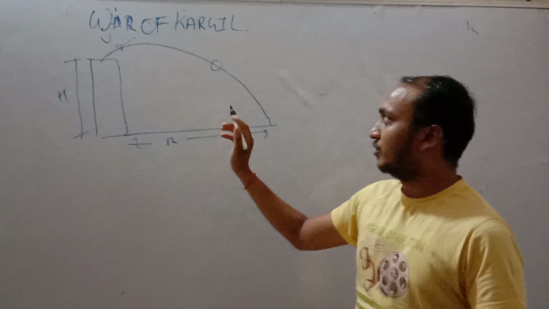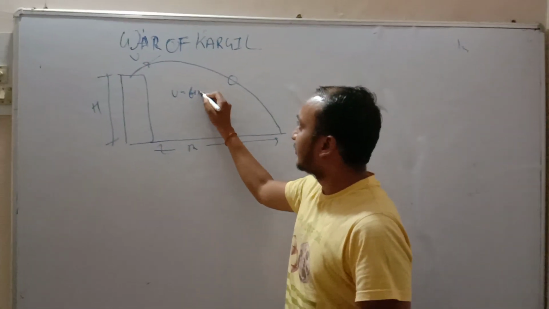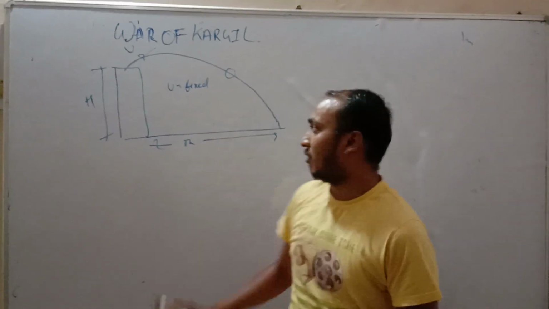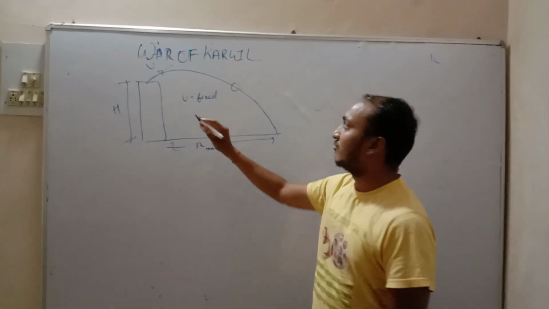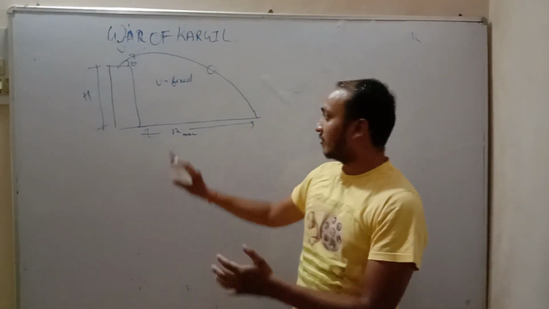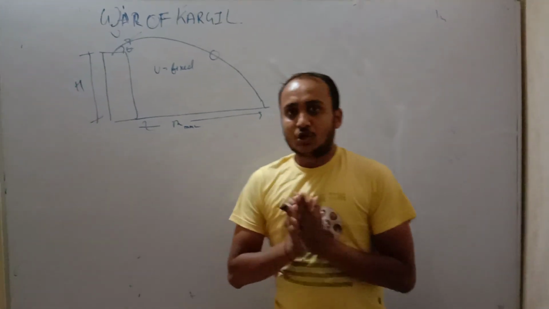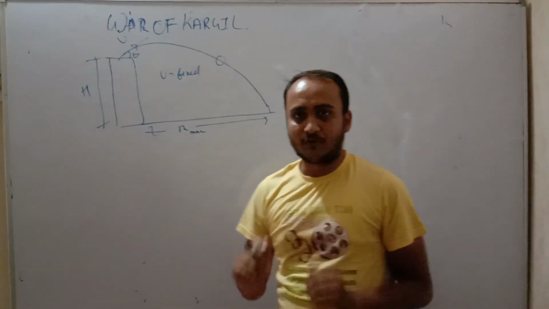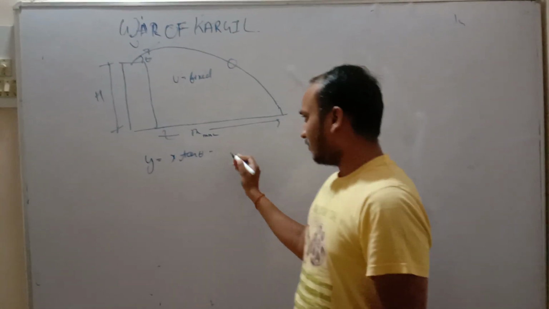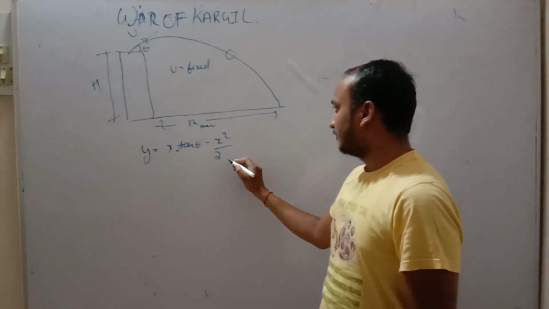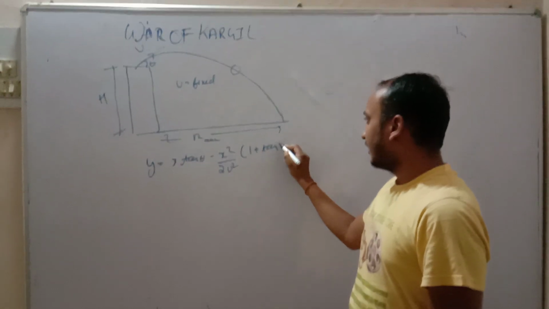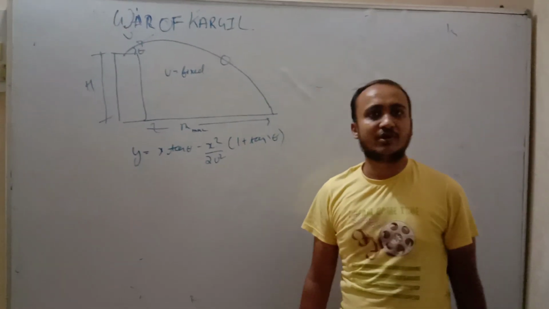Friends, in this, u is fixed, and we have to change the angle. We have to determine that angle for which the range r is maximum. This is the general angle theta. So friends, we know the equation of trajectory. What is the equation of trajectory? It is y equal to x tan theta minus g x square by 2u square times (1 plus tan square theta). Friends, this is the equation of trajectory.